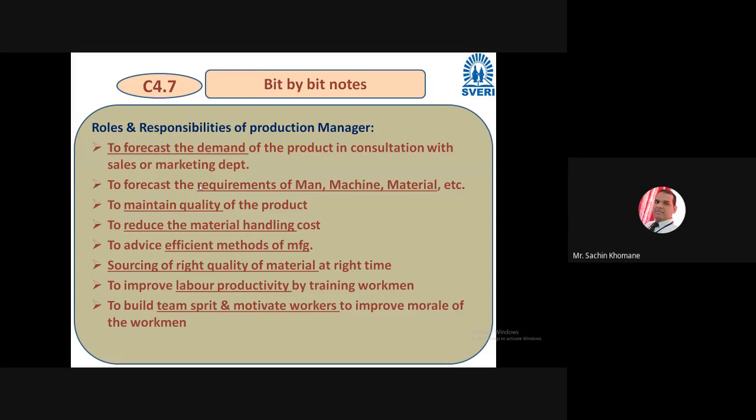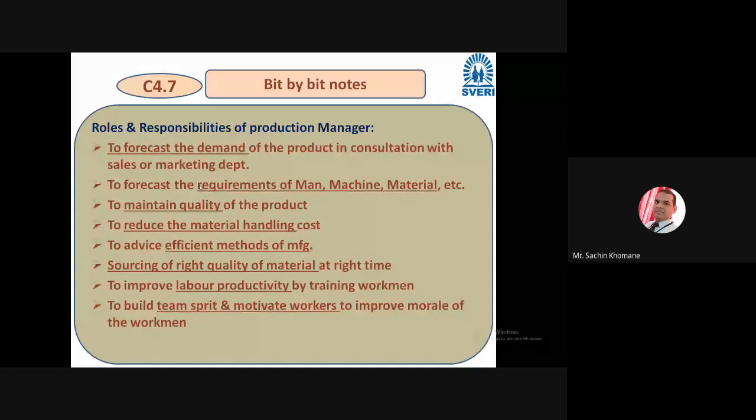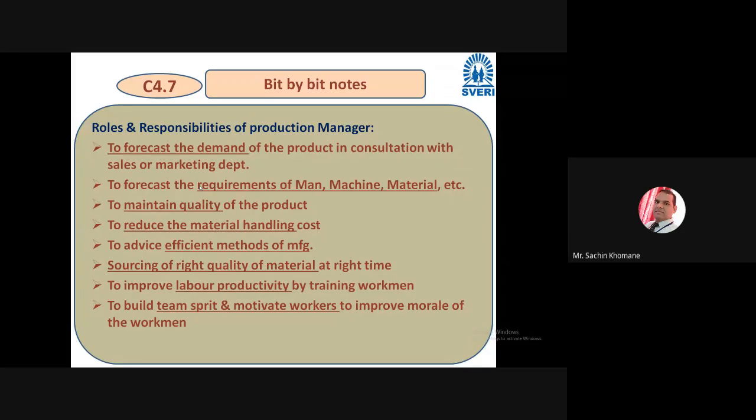Now you will say how there is a benefit to employees. If they use the efficient method, within less cost they will produce the product, and definitely they have incentives, they have bonus, right? So this is the benefit to the workers. So you advise the efficient method and get the production by using such methods. The next one is sourcing of right quality of material at right time. It is very important.